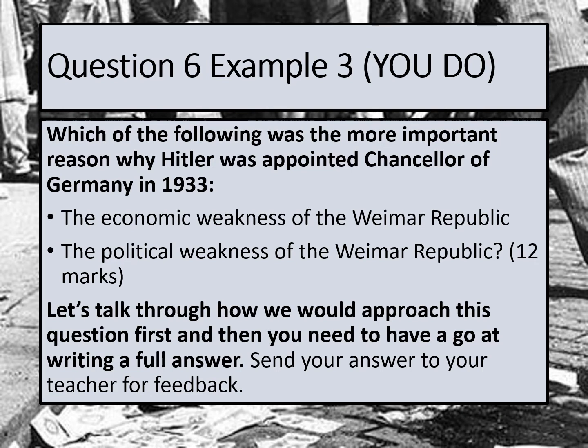In terms of political weaknesses, that's kind of like the political weaknesses of Weimar from the beginning. So you can mention lots of things here. You could talk about the fact that the government was still hated for signing the Treaty of Versailles, for reparations, even the Dawes Plan. You could mention the fact that they were still blamed for the armistice and they were referred to as the November criminals. You could talk about the stab in the back theory.